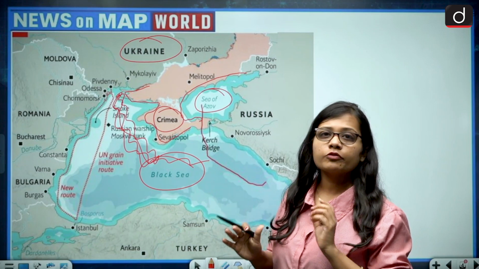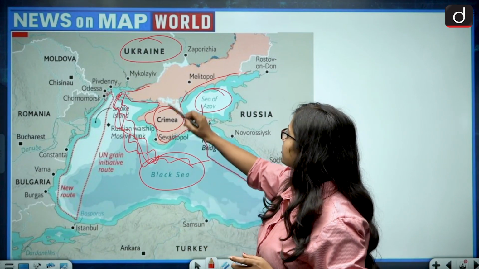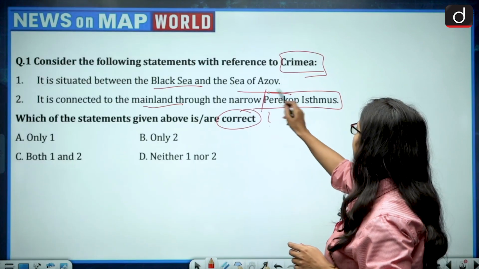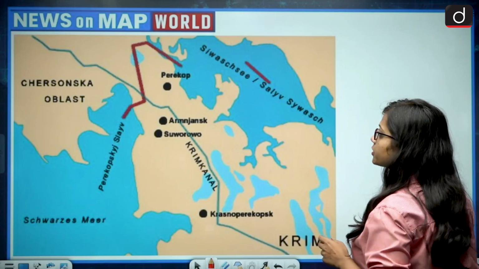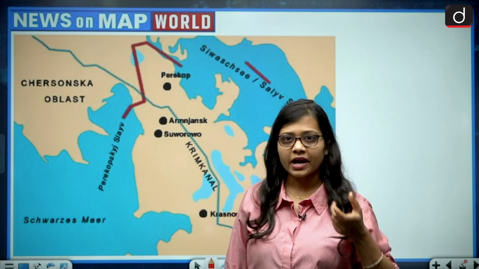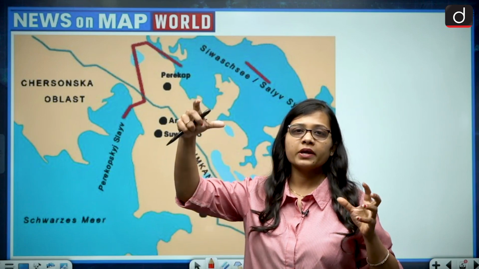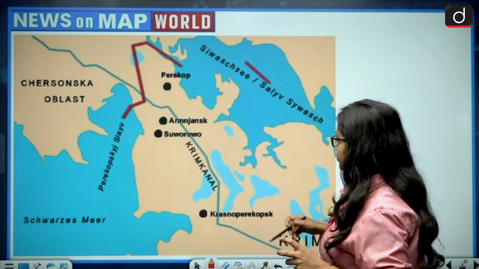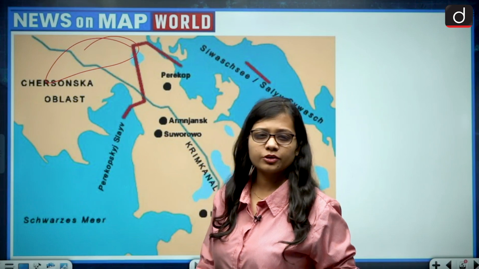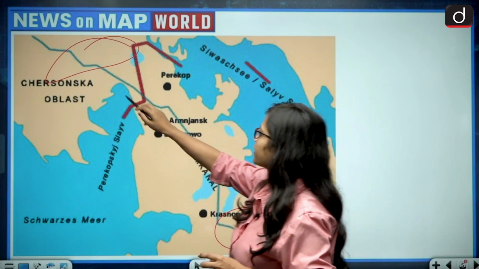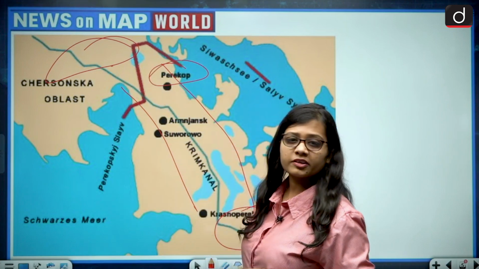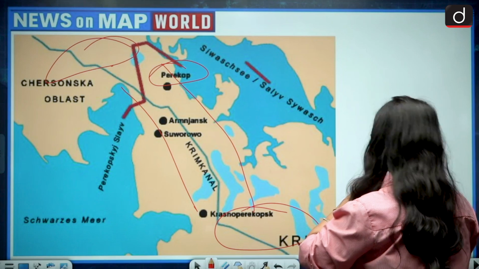So this statement becomes correct, that it is surrounded with Sea of Azov on one side and the Black Sea on the other side. Now we are talking about Crimea being connected to the mainland Ukraine through an isthmus, and the name of the isthmus is the Perikop Isthmus. Isthmus can be with regard to land or water. With regard to land, it is a narrow strip which connects two big land masses to each other. So this is Crimea and this is the mainland Ukraine, and Crimea is connected to the mainland Ukraine through the Perikop Isthmus. So this statement also becomes correct.